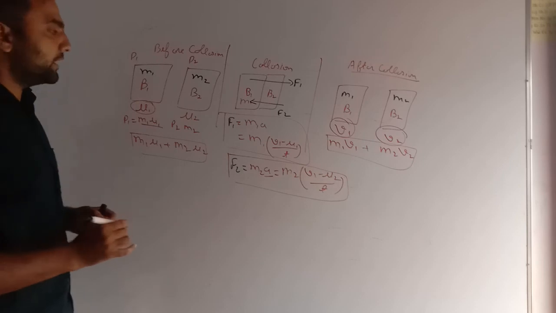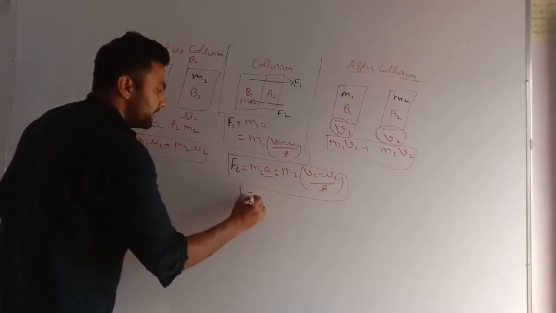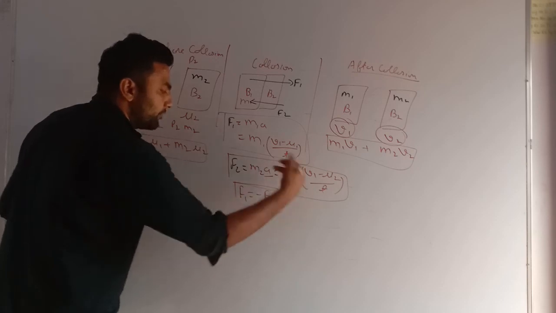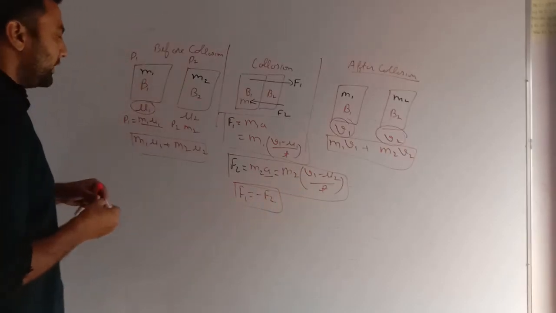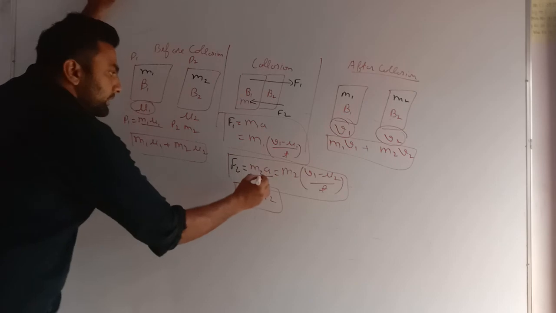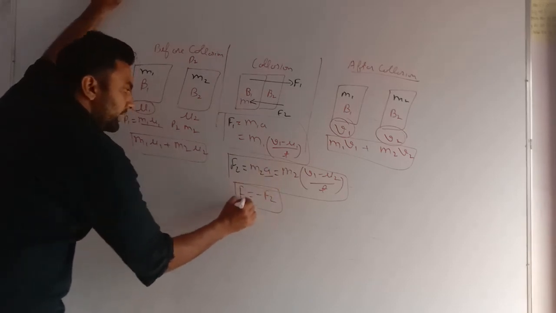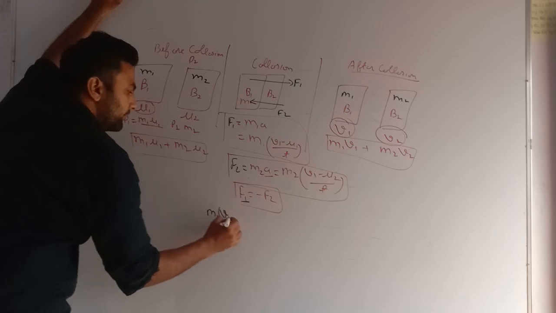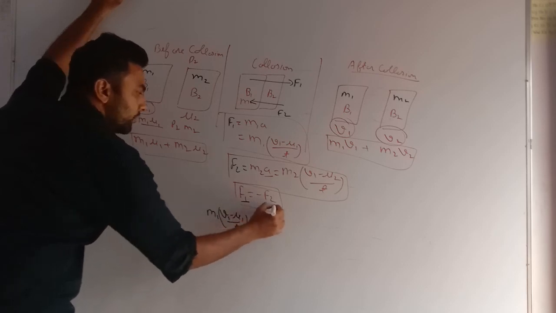Now, as we know by the third law of motion, F1 is equal to minus F2. Action is equal to reaction, but opposite in direction. Now I put the values. What is F1? F1 is m1 bracket v1 minus u1 upon t, equal to what is F2?